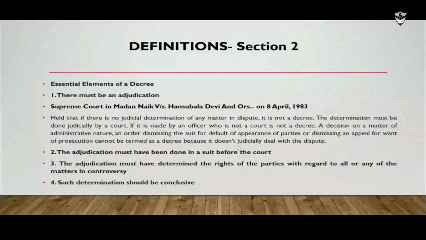Now you find, as I already brought it out in bold, so again I need not explain, but the essential elements of a decree: one, there must be an adjudication.